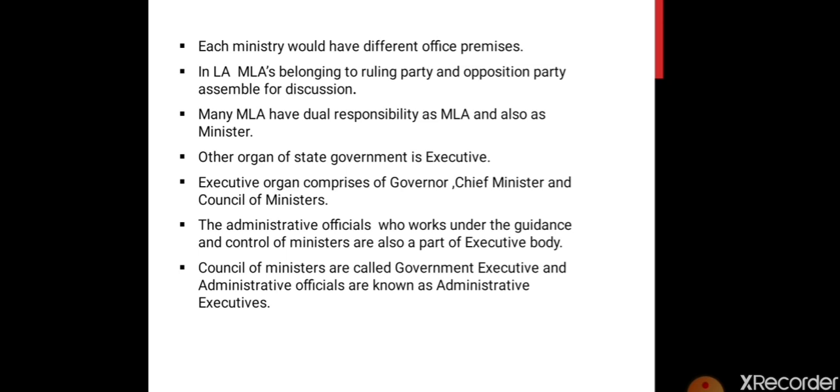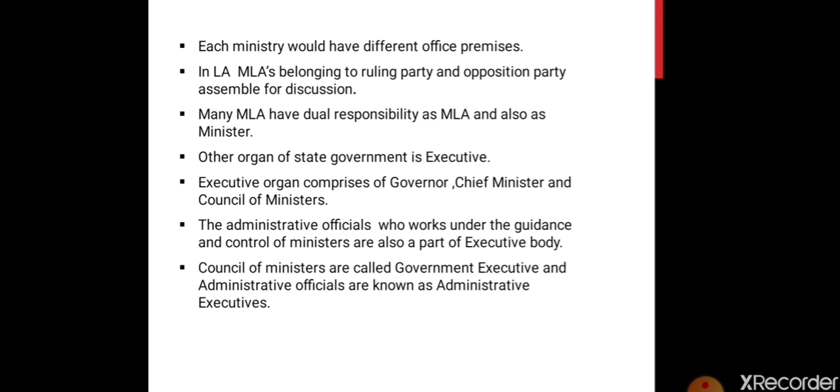Another organ of a state government is the executive. So we have learned about the legislative or legislature, and now we are moving towards the executive. Once the law has been formed by these MLAs in the discussion that takes place in the Legislative Assembly, these laws need to be executed also. So who executes this law? The executive organ executes this law. So who are the part of this executive organ? Governor, Chief Minister and Council of Ministers are the part of this executive organ.